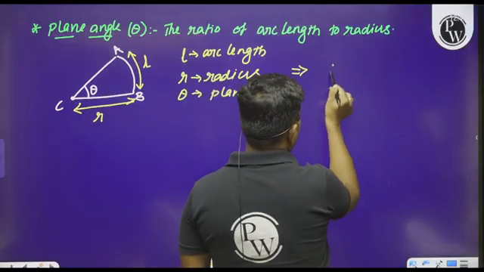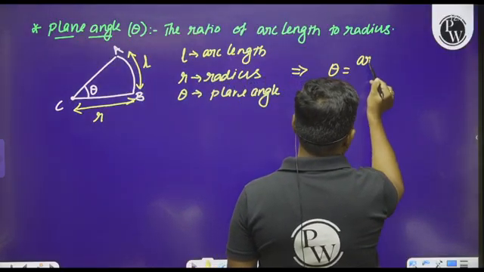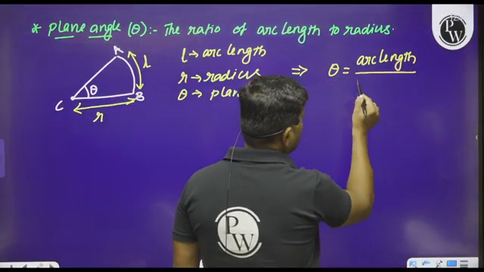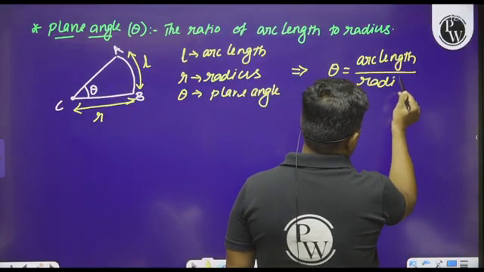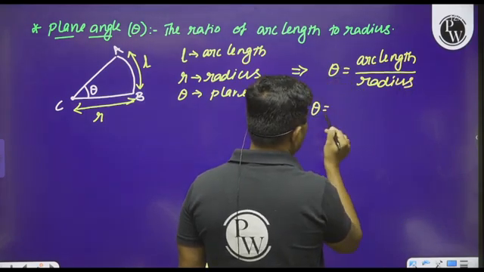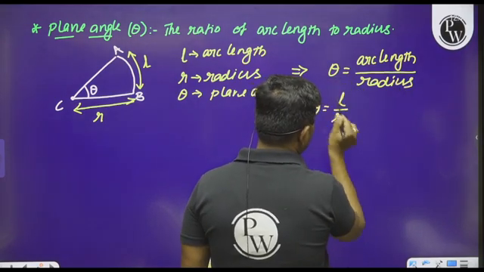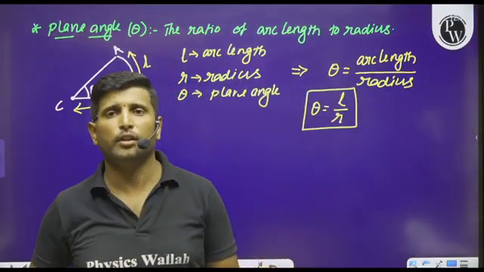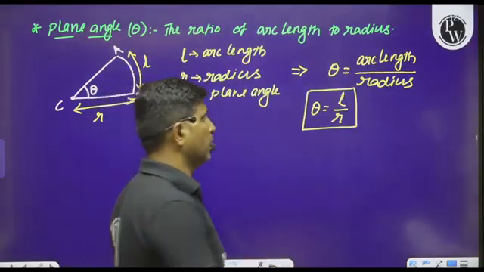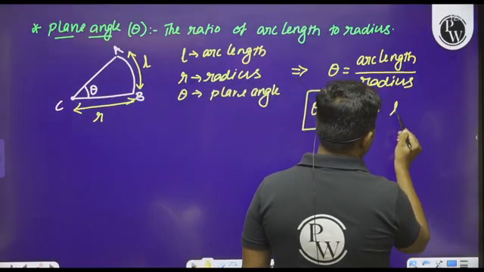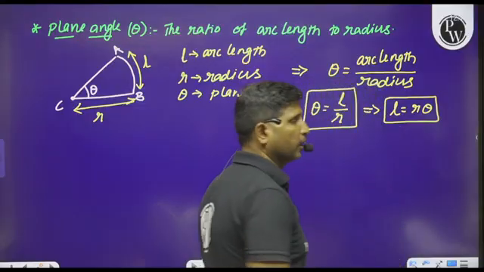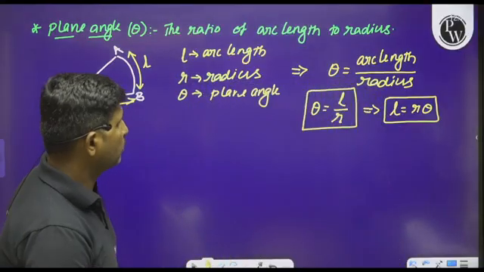Then the plane angle is defined as the ratio of arc length divided by radius, or theta is equal to L divided by R. I think you are all familiar with this formula. Theta is equal to L by R. Otherwise we can say L is equal to R theta. Is it clear?